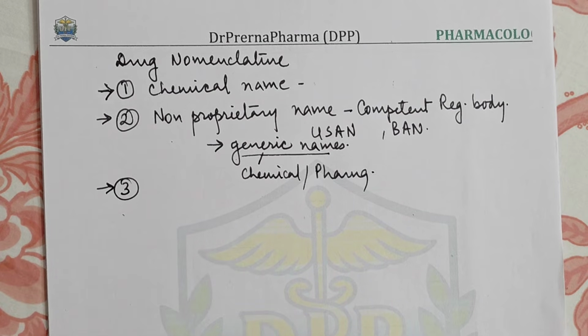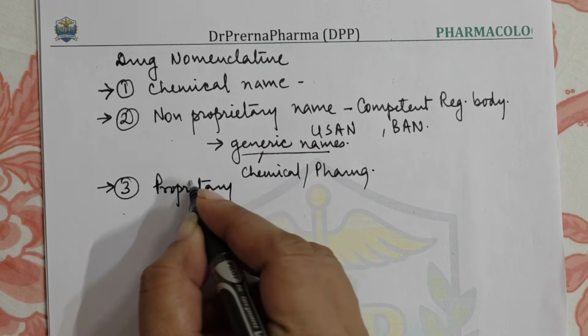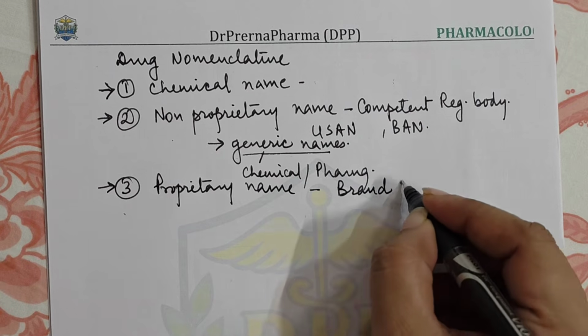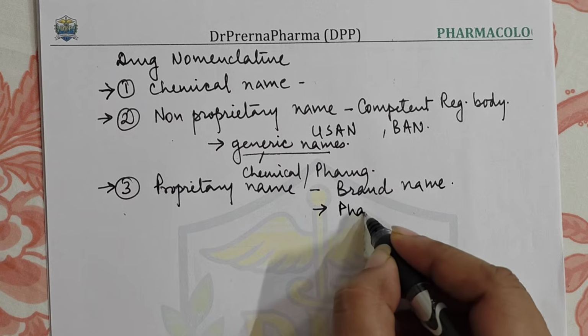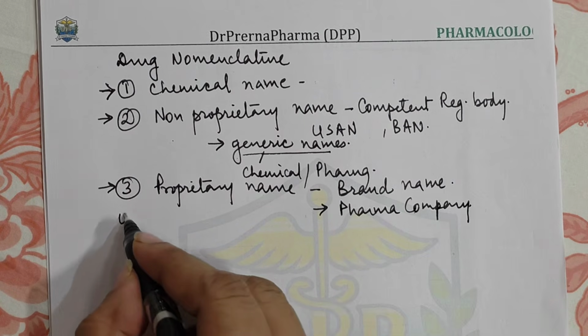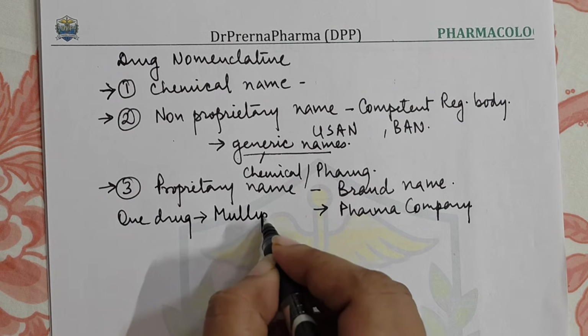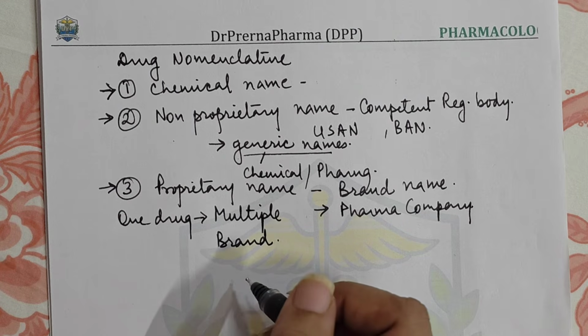The third name is called the proprietary name, also called the brand name. The brand name of the drug depends upon the pharma company which makes it. So one drug may have multiple brand names because there are multiple companies making that compound, right?